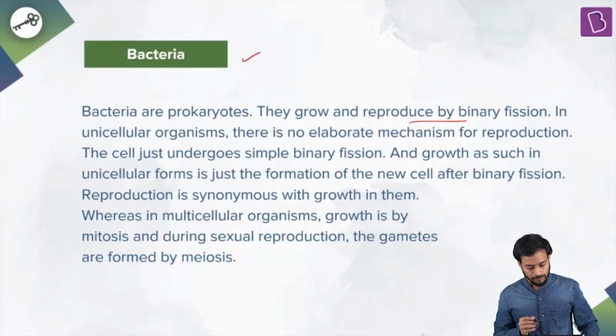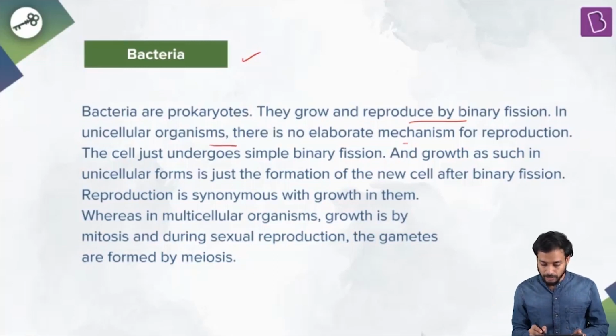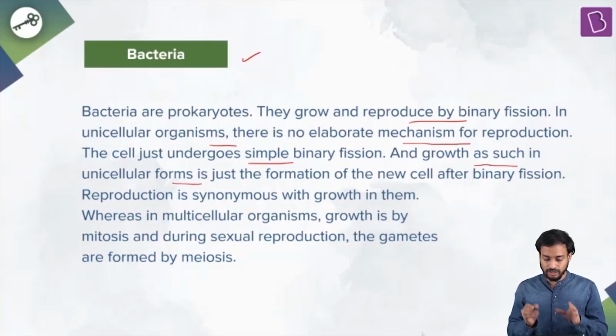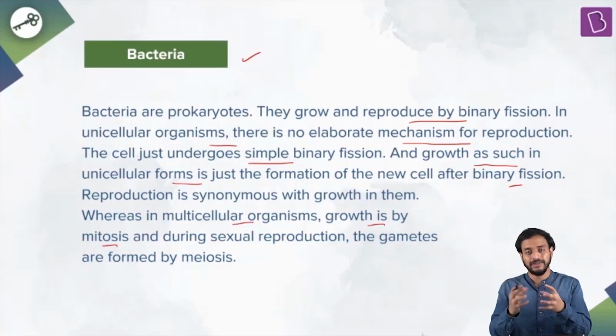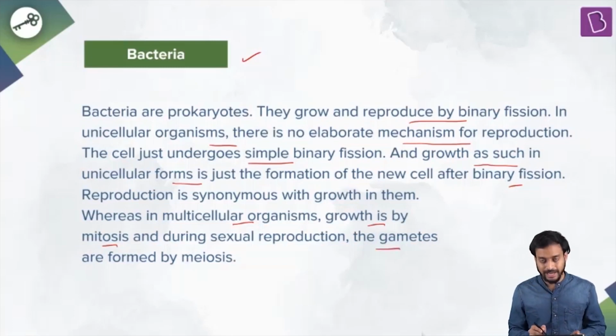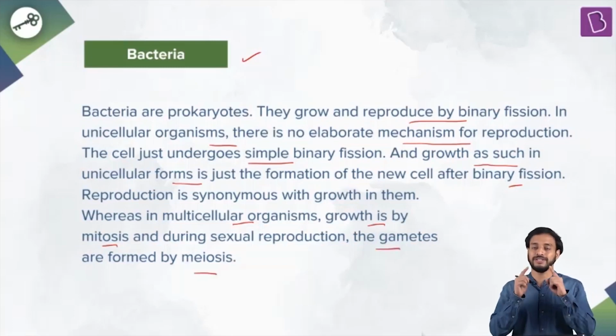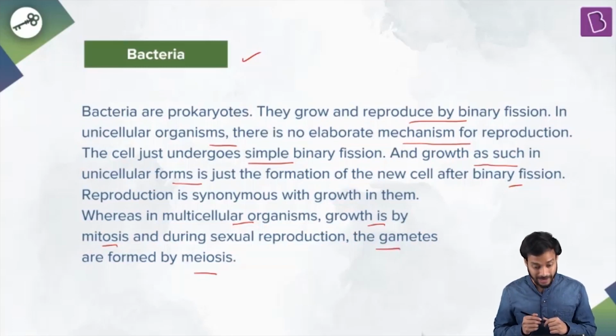That's binary fission. So in unicellular organisms, there is no elaborate mechanism for reproduction. The cell undergoes simple binary fission, and growth in such unicellular forms is just the formation of new cells after binary fission. But if you talk about multicellular organisms, growth is by mitosis. The cells divide simply by mitosis. But if you talk about sexual reproduction, it happens with gamete formation, and that is by meiosis. You're going to study this in the chapter cell division. Fine? So you understand? It's just for unicellular organisms. So the answer would be bacteria for this question.